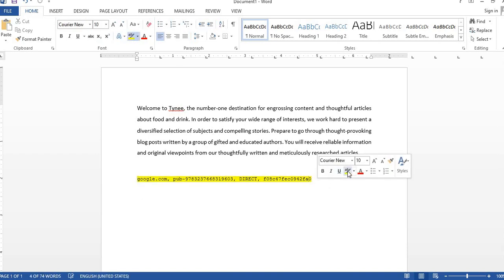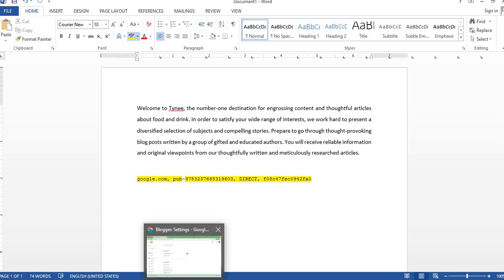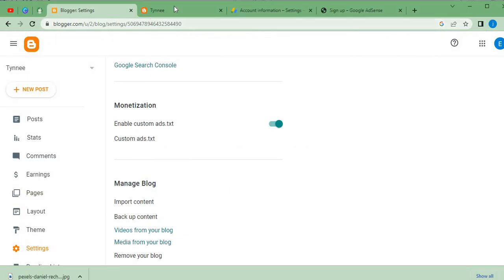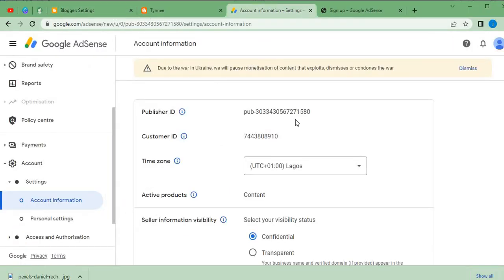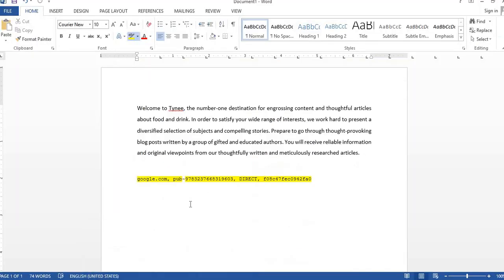Let me try to highlight it so that you guys can see. This is the ads.txt over here. Now this particular pub, then hyphen, then this particular number here differs for every individual that is actually using Google Ads, whereas every other thing is the same. So what you guys need to do right now is to go back to the back end of your Google Ads, then copy your publisher ID, which is this. Once you copy it, you go back and insert that over here.